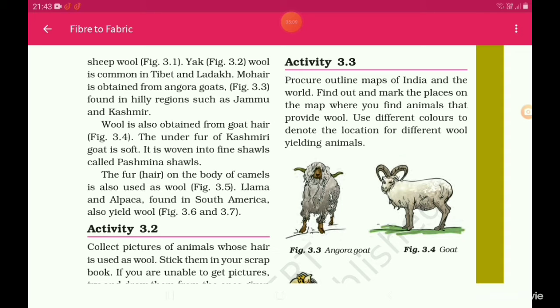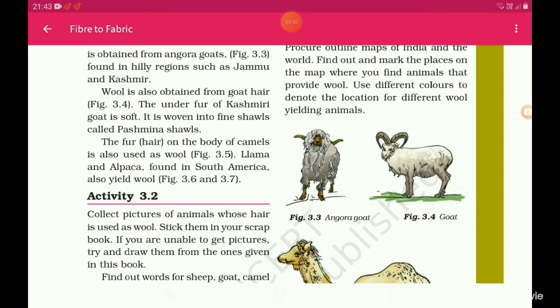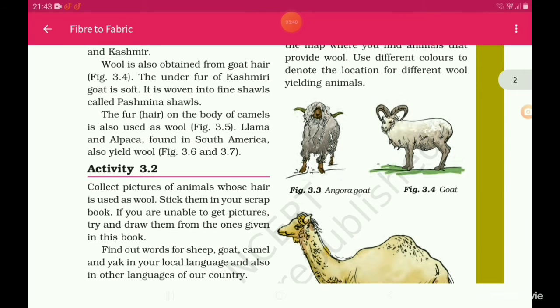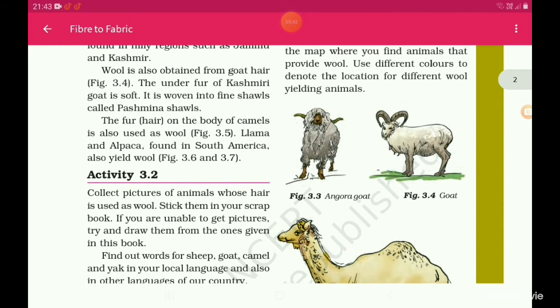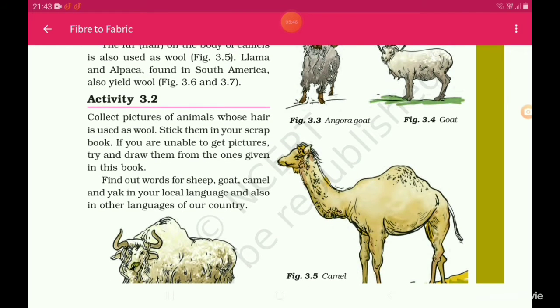Wool is also obtained from goat hair. The underfur of the Kashmiri goat is soft. It is woven into fine shawls called pashmina shawls. The fur on the body of camels is also used as wool. Llama and alpaca found in South America also yield wool. Here they have given different types of sheep which give wool.